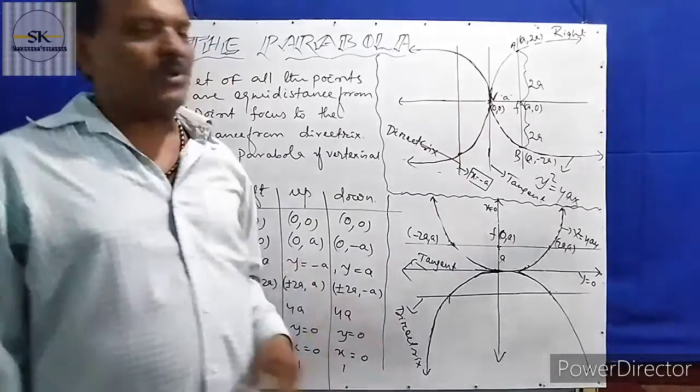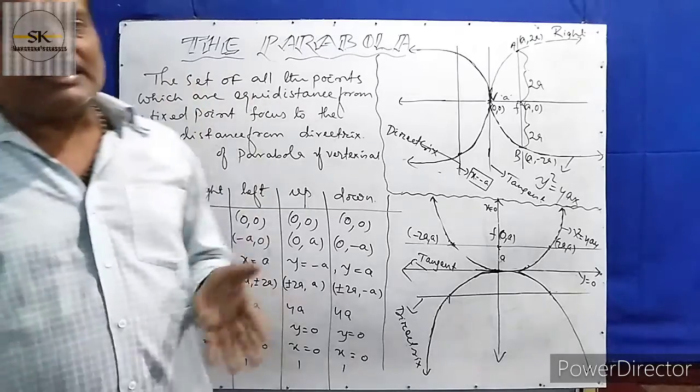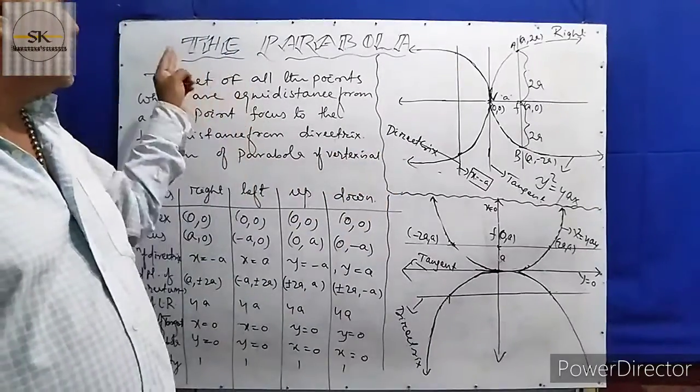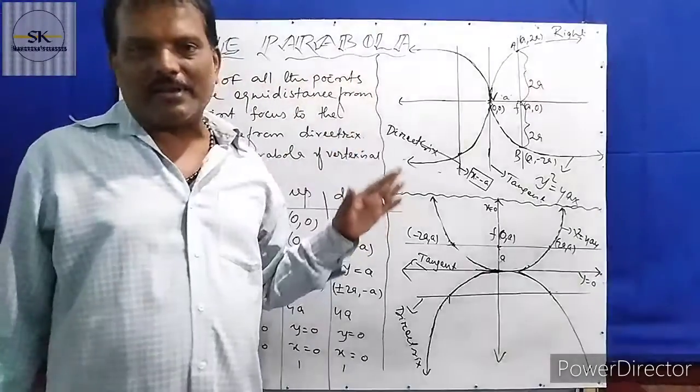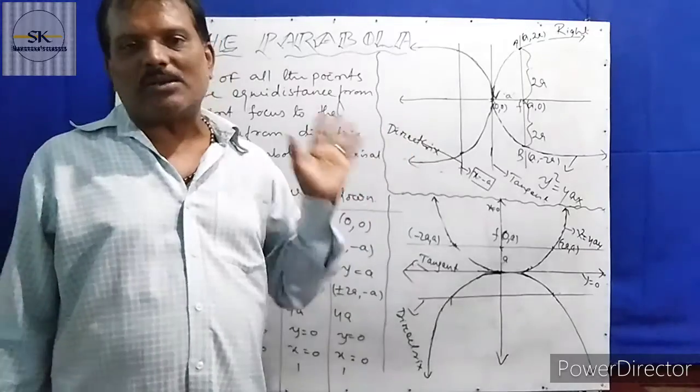conic is the vertex. Vertex is the main point of this type of figure. Okay. So there are two things which control the total figure. One is the vertex of the figure, the second one is the directrix of the figure.